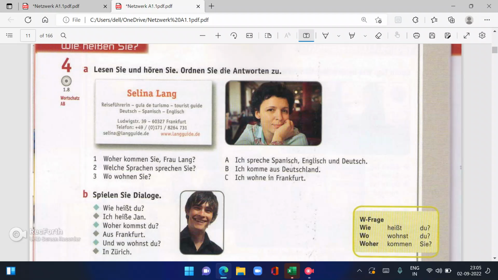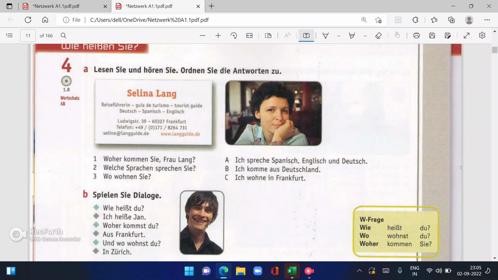Now let's go to question number 4a. Wie heißen Sie? Again, this is the Hören, you can see the CD is there. So let's see this. Lesen Sie und hören Sie. Ordnen Sie die Antworten zu. In this you have to put it in order.